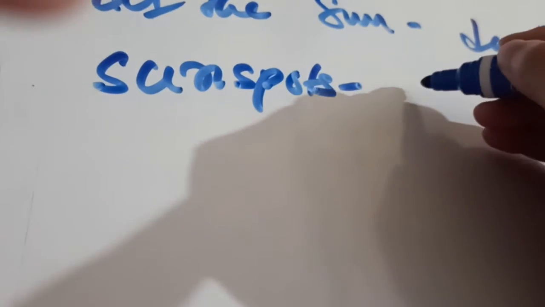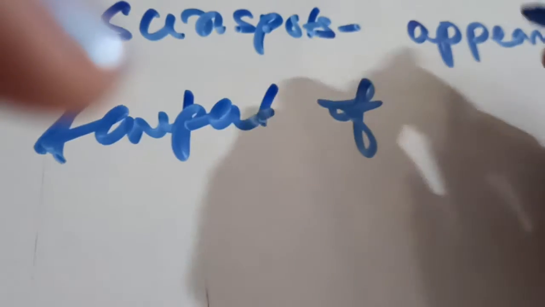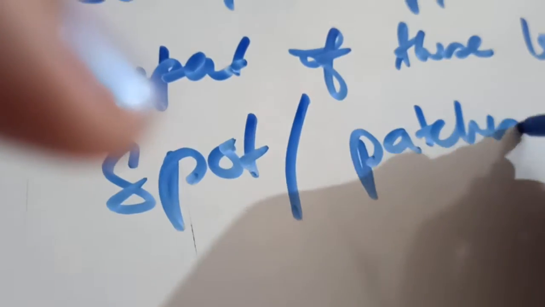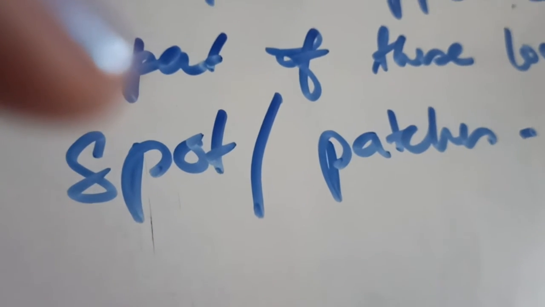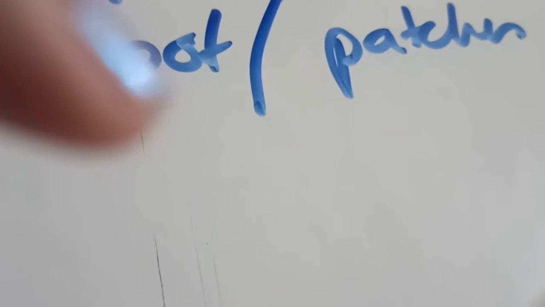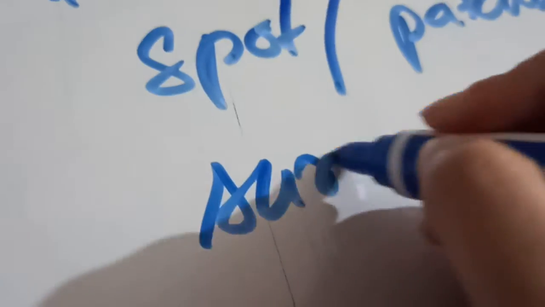They appear dark because the temperature of these local dark spots or patches is much lower than the surrounding surface temperature of the sun.